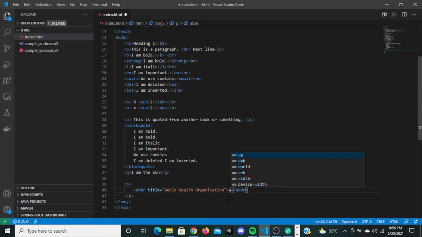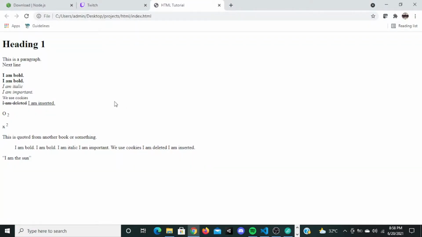Now I will give WHO is a very big organization. When I save this, go here and refresh it, it says WHO is a very big organization, but it underlines this, and when I put my arrow next to it, it says World Health Organization right below that.